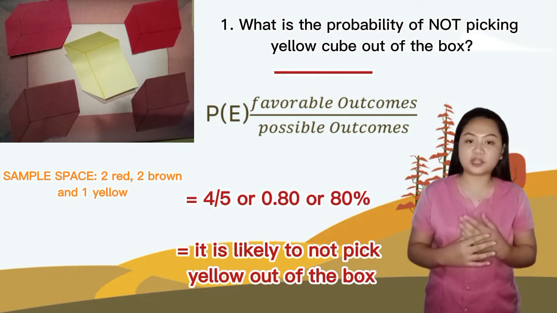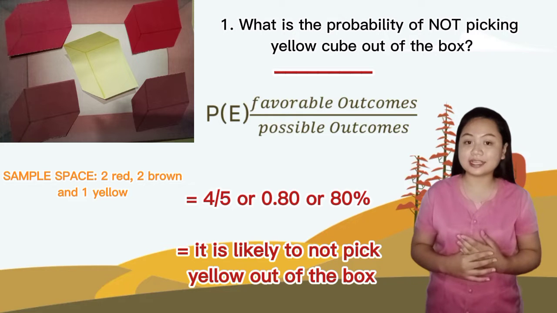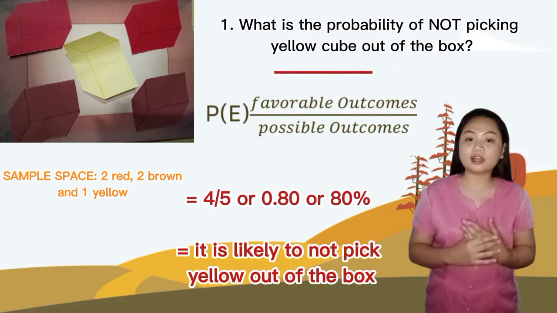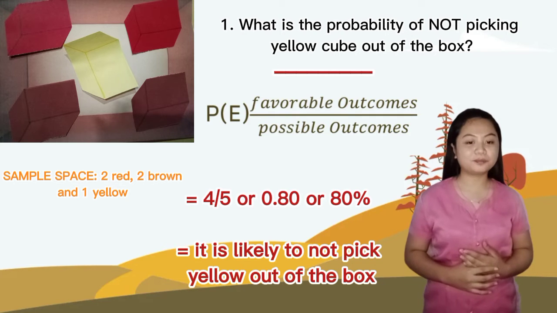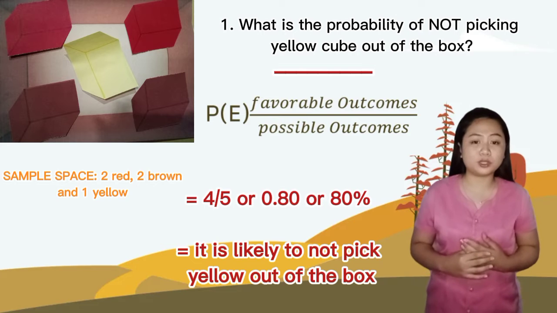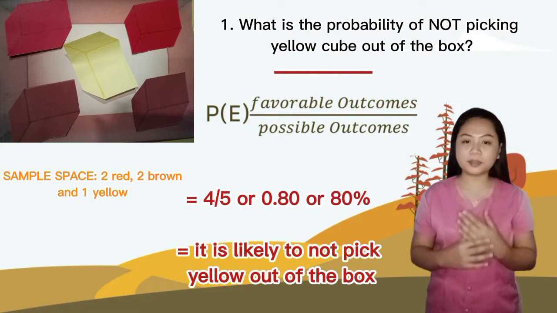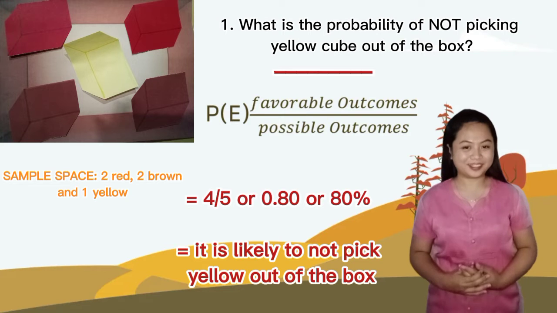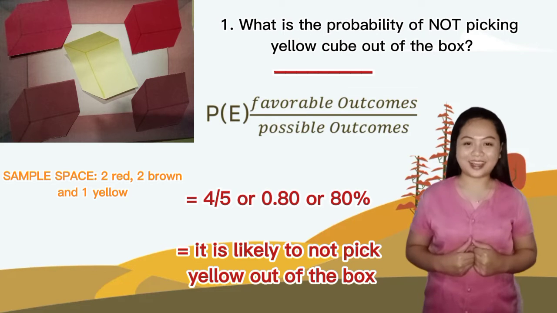So it means there is an 80% chance it is likely to not pick a yellow out of the box, because 80% is between 75% to 100%. Great job, class!